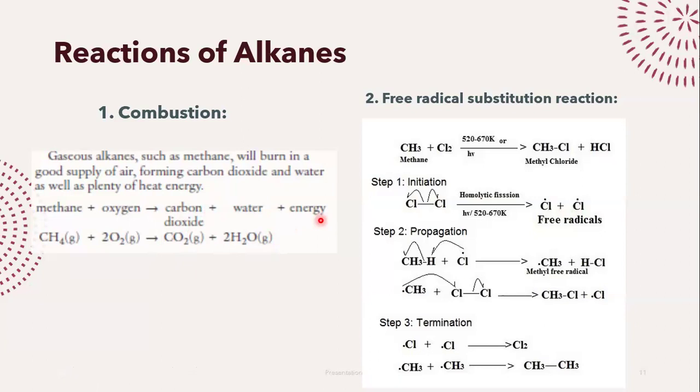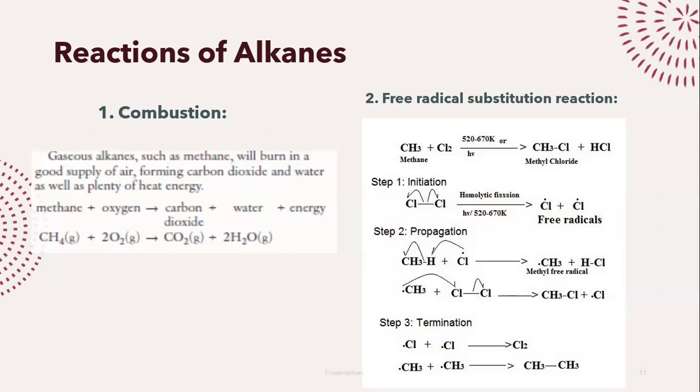The other reaction is a reaction with chlorine. Keep in mind that alkanes, like I said, are pretty non-reactive, so they will not react with chlorine on their own. For this, again, we require some help, and the help that we require is UV radiation, UV light.